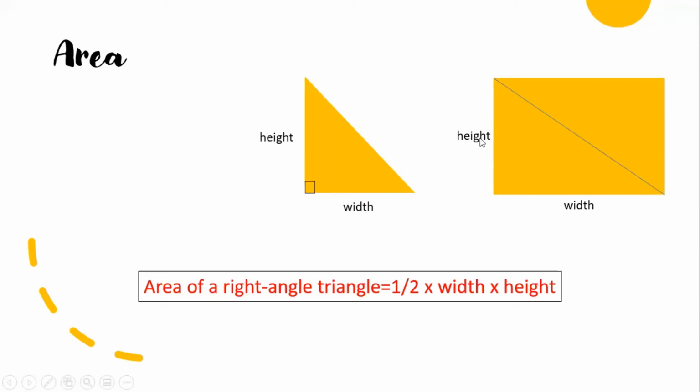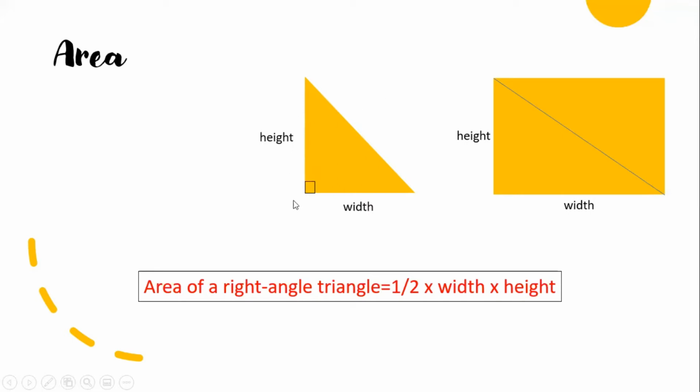You know that the area of a rectangle is height times width, and half of it is the area of the triangle. So you take width times height and multiply by half, then you get the area of a right angle triangle.